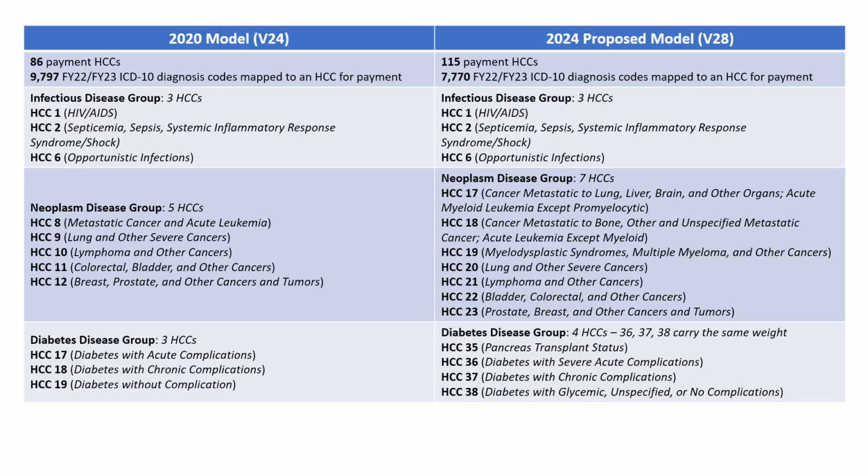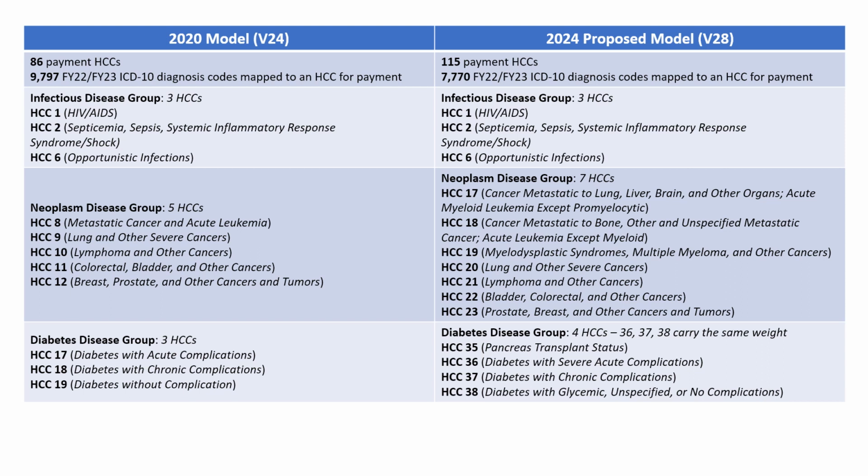The proposed 2024 CMS-HCC model has 115 payment HCCs, up from 86 in the current model. The tables list the HCCs in the proposed model, v28, compared to the current model, v24, organized by disease group.